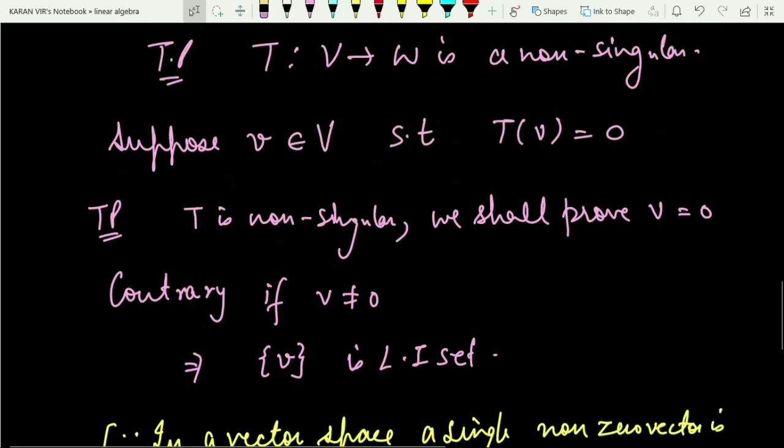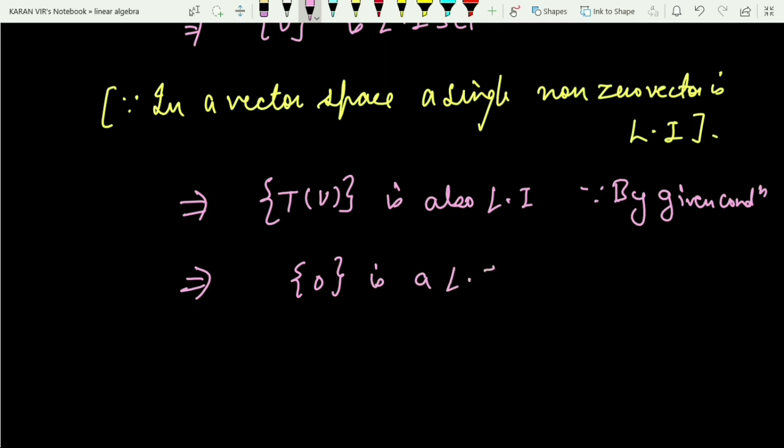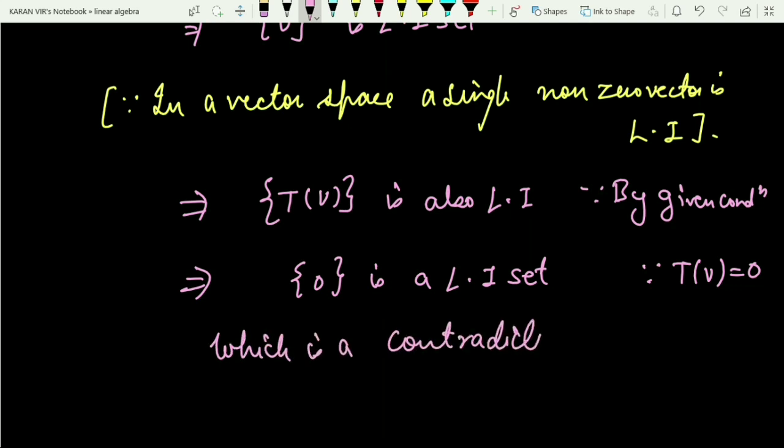but what is T of V? T of V is 0. So this implies the singleton 0 is a linearly independent set, because T of V is 0. But we already know that any set, if it contains 0, is a linearly dependent set. So how can I say this is a linearly independent set? Which is a contradiction. Therefore my supposition was wrong.